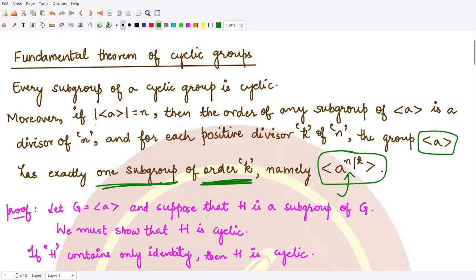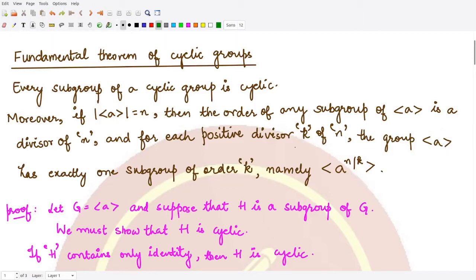n was the order of the group generated by a, and k was some divisor of this n, right? So this was the statement. Now let's move forward and prove this statement.